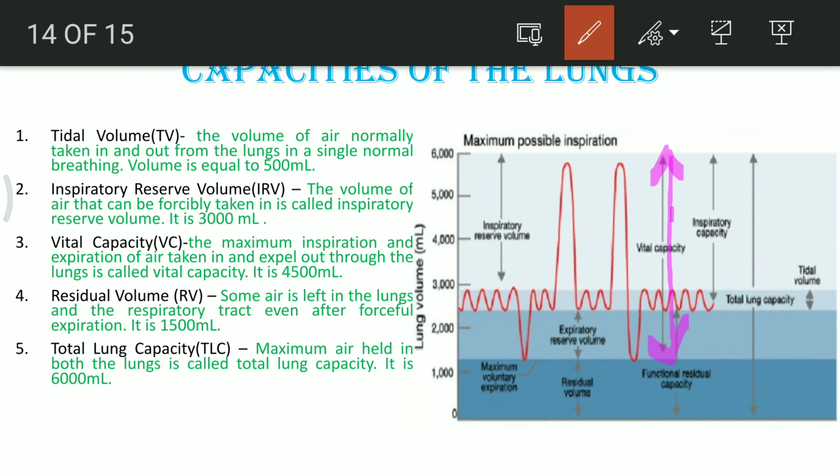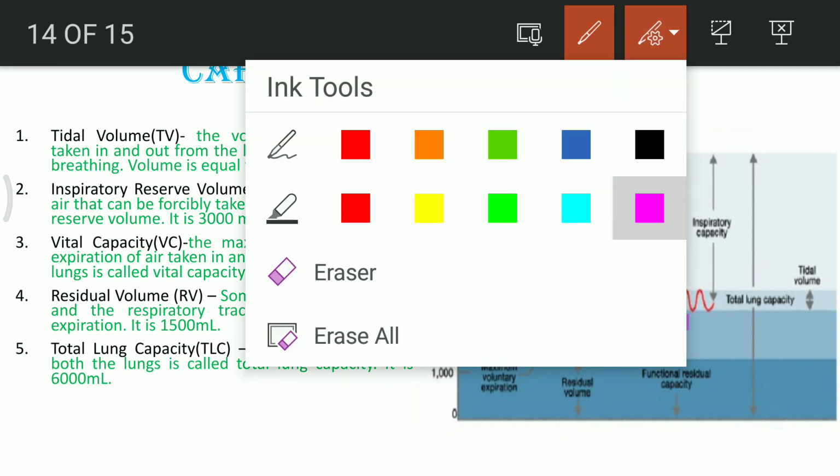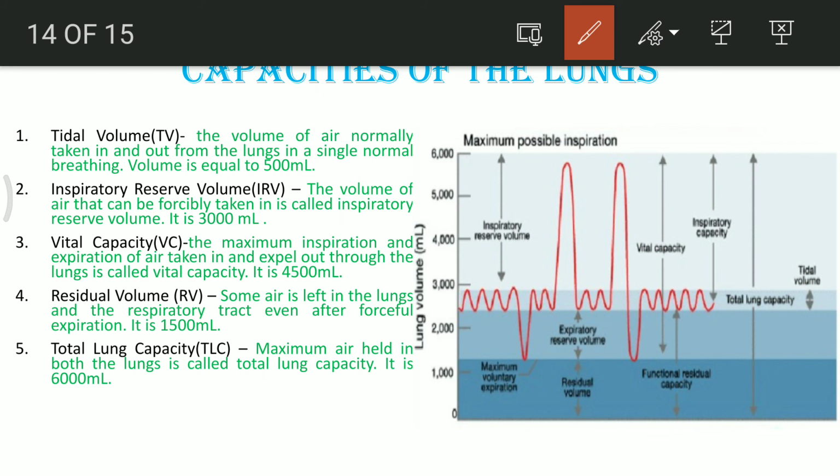It is the maximum inspiration and expiration which we can generally do. It is roughly equivalent to 4500 ml.